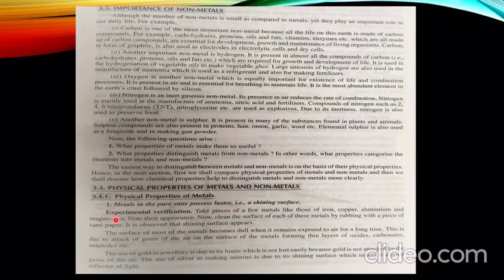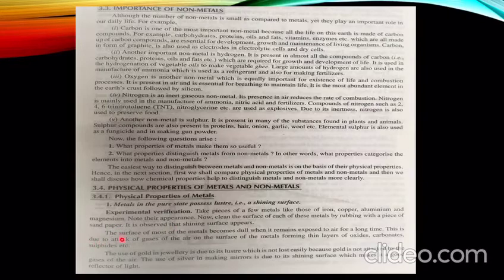Now, experimental verification we will do. For this, we will take a piece of few metals like those of iron, copper, aluminium, and magnesium and note their appearance. Now, clean the surface of each of these metals by rubbing with a piece of sandpaper. Sandpaper you must have seen. These are used for wall cleaning before the whitewash to make the surface smooth. It is observed that shining surface appears.